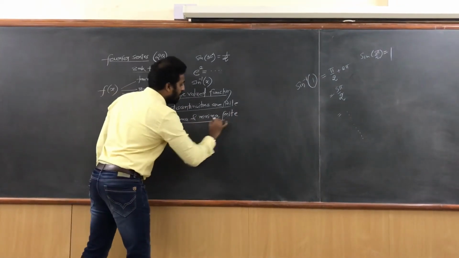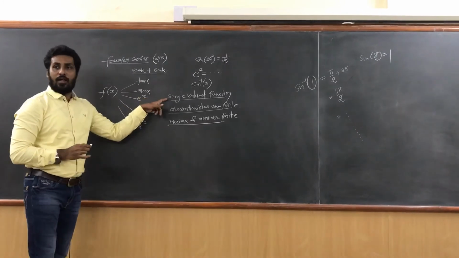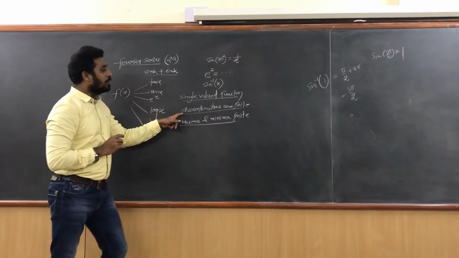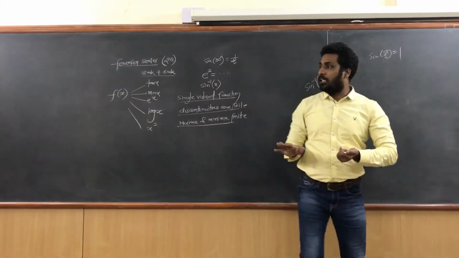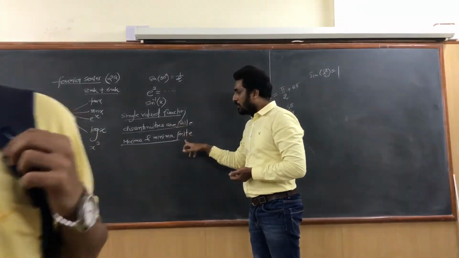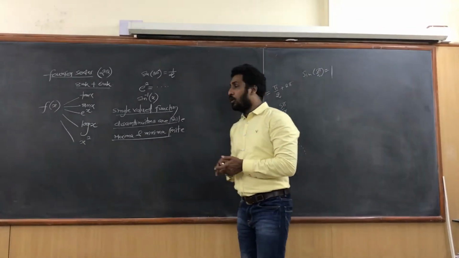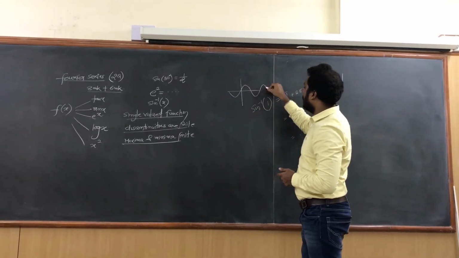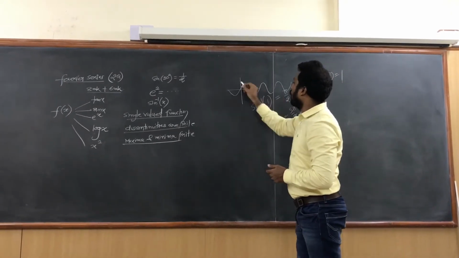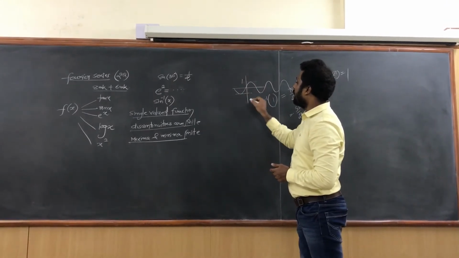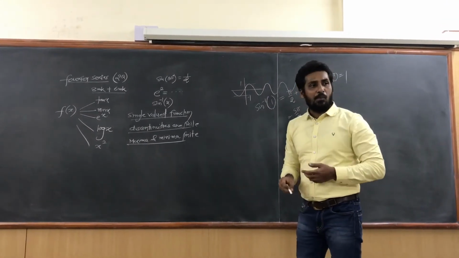Now see, what three conditions did I tell? The function is a single valued function, meaning only one answer should come. The function should have finite discontinuities. And the function should have finite maxima and minima values. For instance, if I plot the graph of sin x, do you know its maximum value? +1. Minimum value? -1. Finite maximum and minimum values.